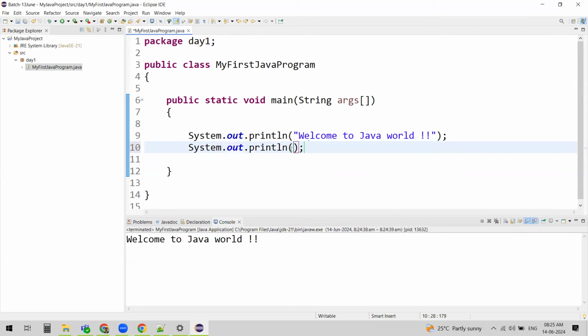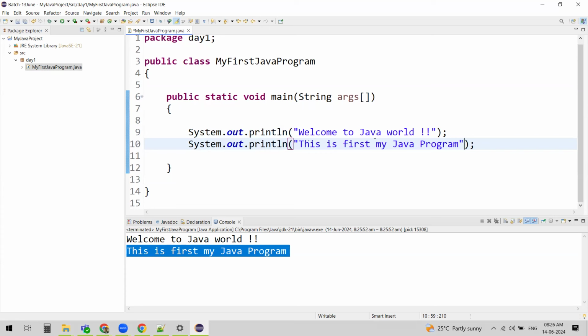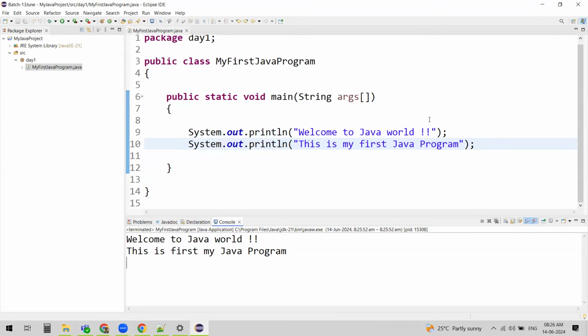So remember, it has to be within the double quotes. As this is a string, any string has to be enclosed in double quotes if you want to display it on the console. Like this, you can write anything and look for the output in the console, right?